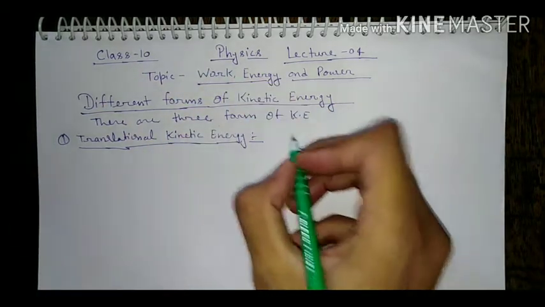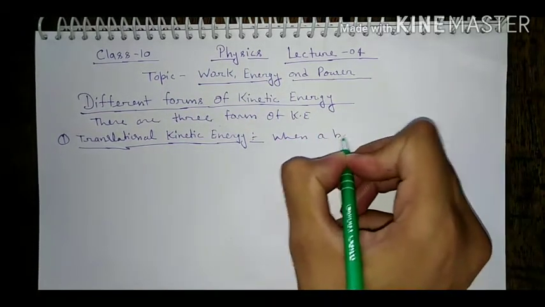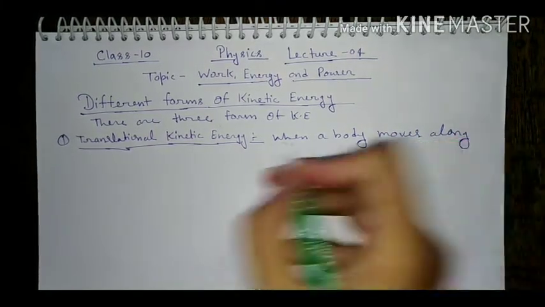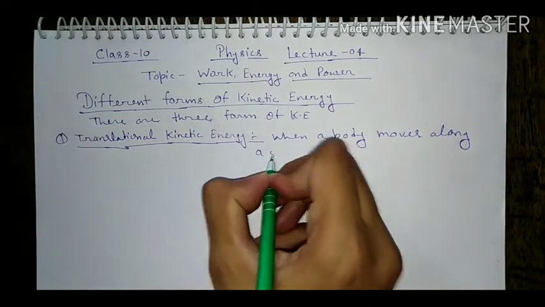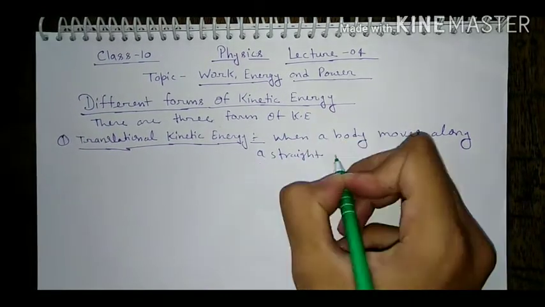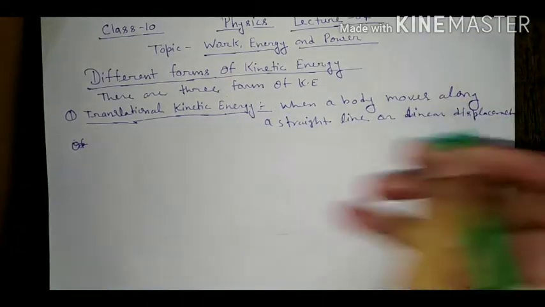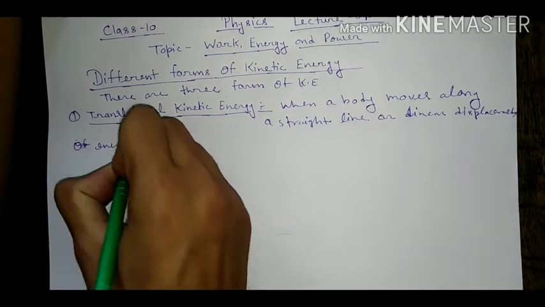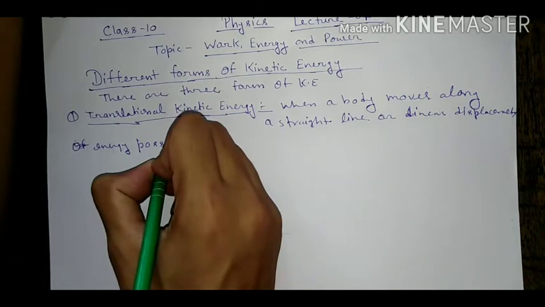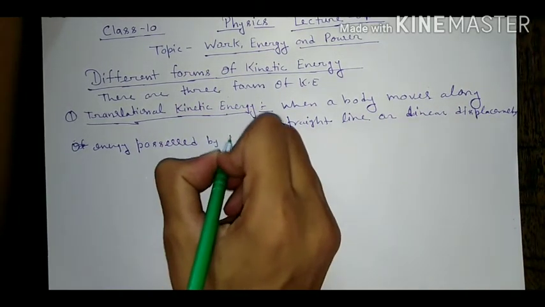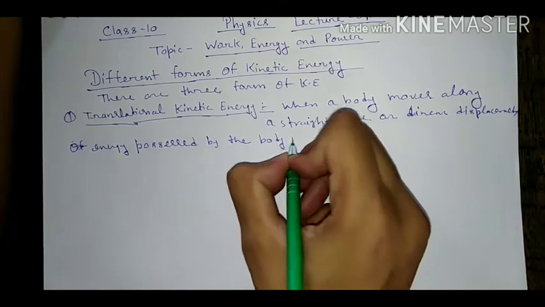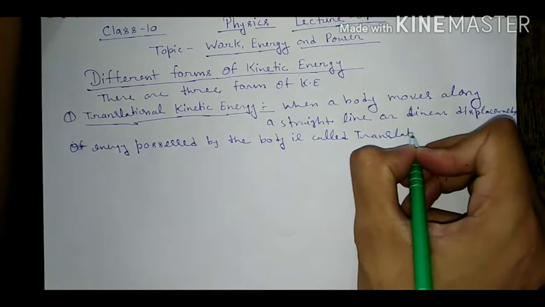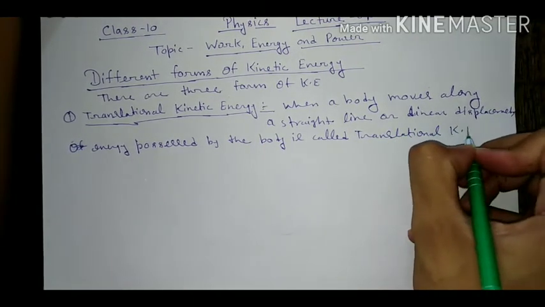So we can define it: when a body moves along a straight line path or linear displacement, the energy possessed by the body is called translational kinetic energy.